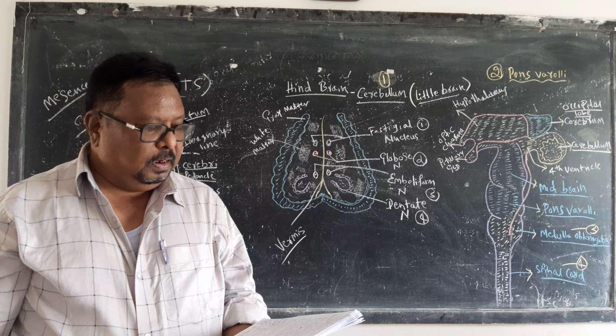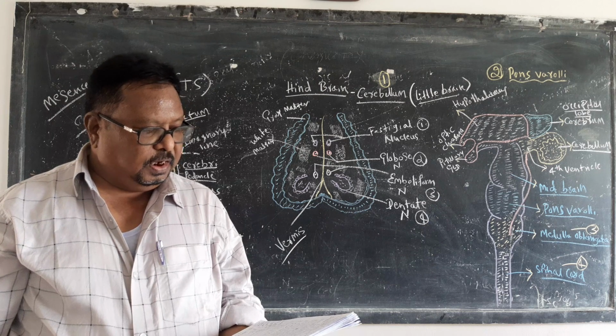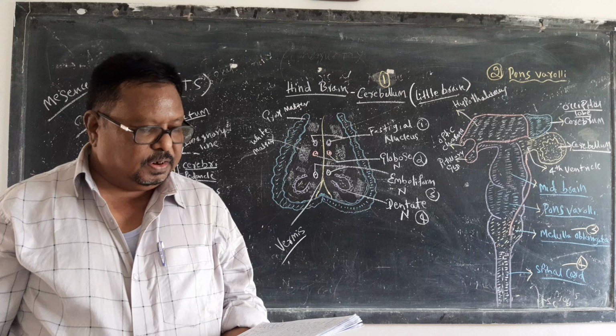It receives sensations of pain or pressure from the skin, joints and different tissues.